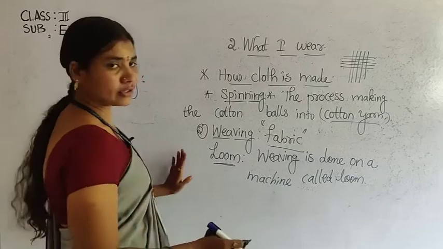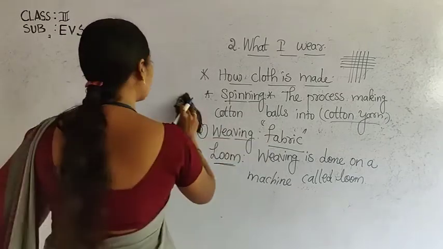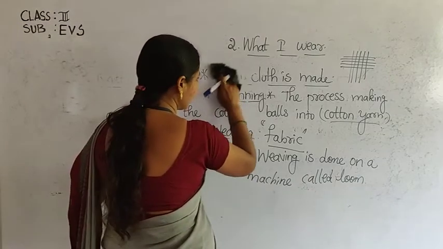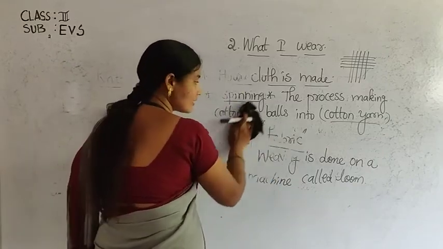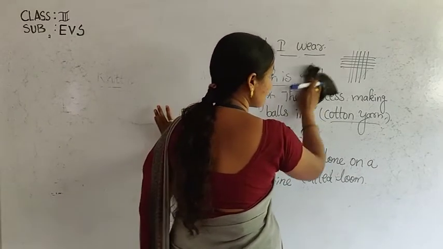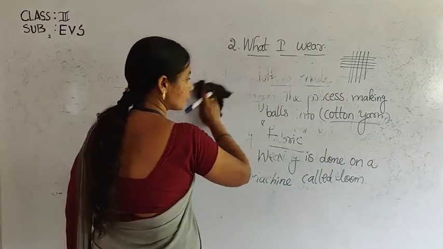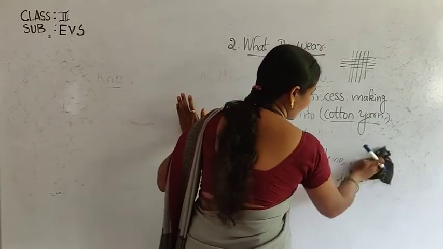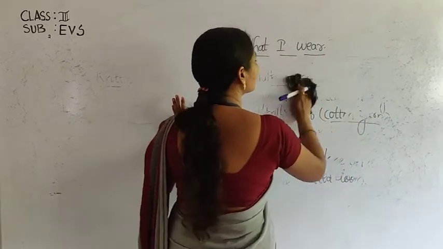So the cloth is made and the fabric is ready. Next, what do we want? We want to color it. Always we use colorless clothes. Do you like uncolored clothes, for example white or brown cloth? No, we don't like it. We want clothes of different colors. So for that purpose, we want to color the clothes. How can we color the clothes?